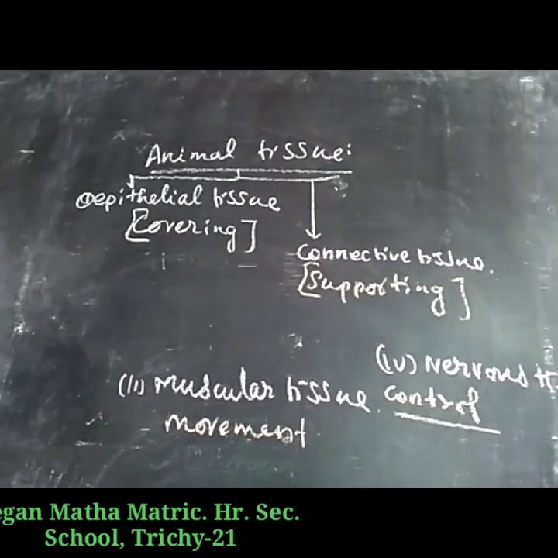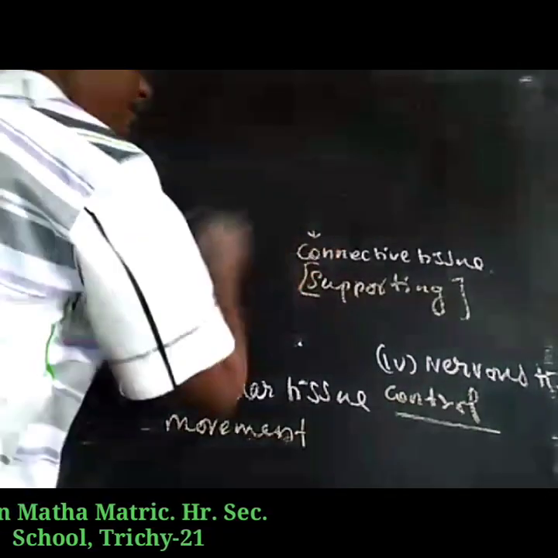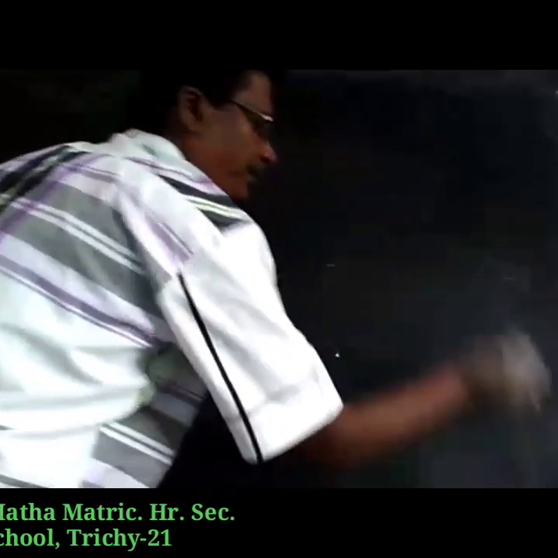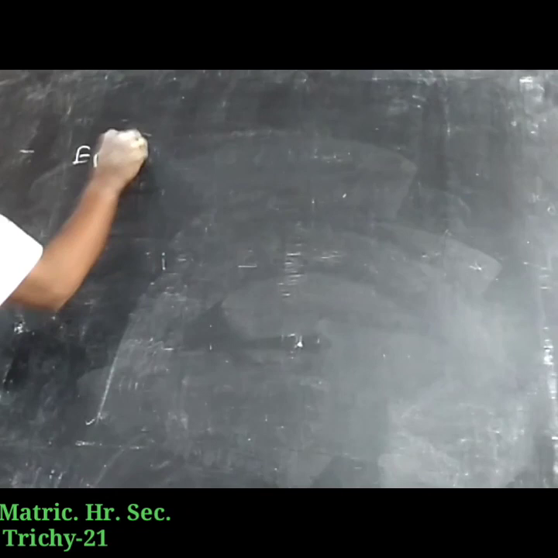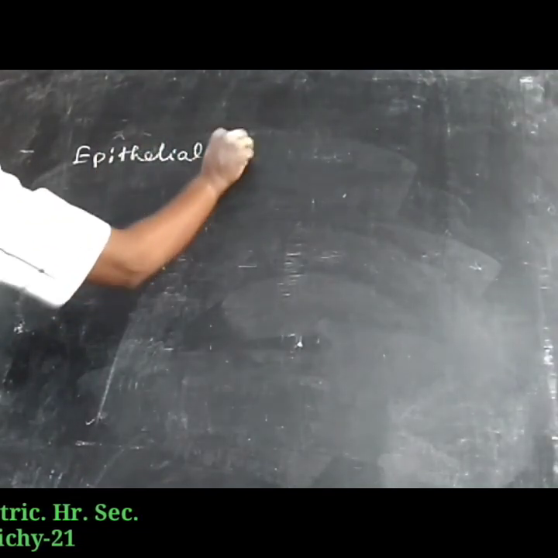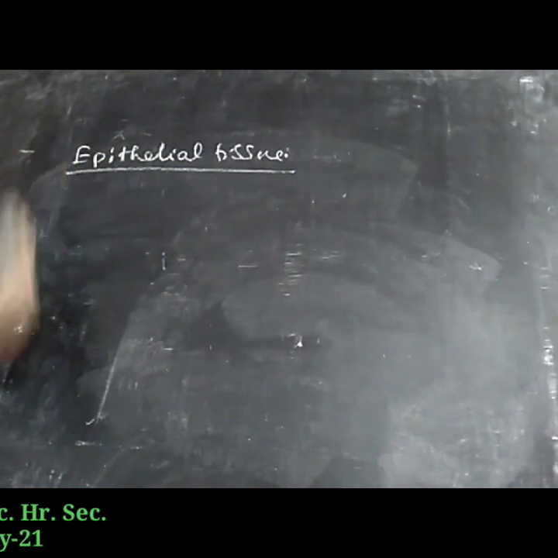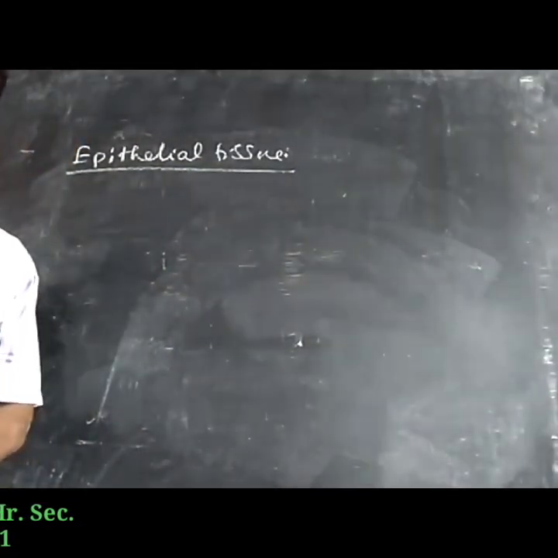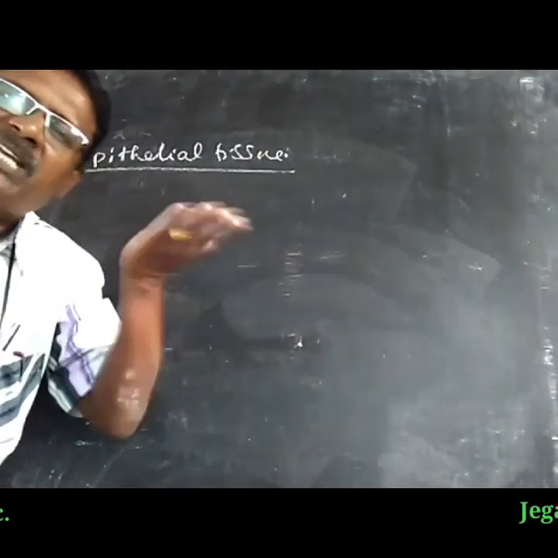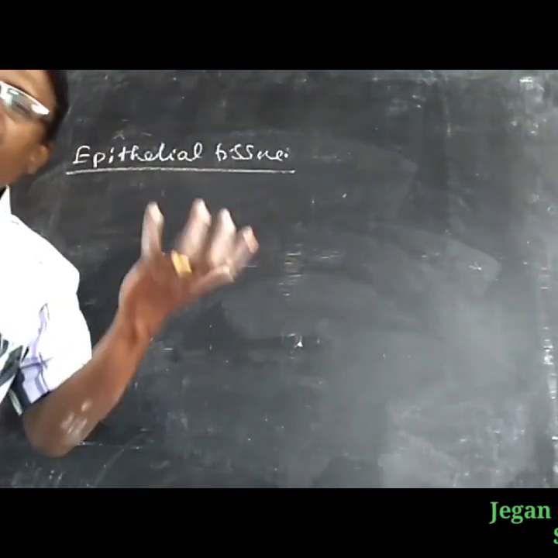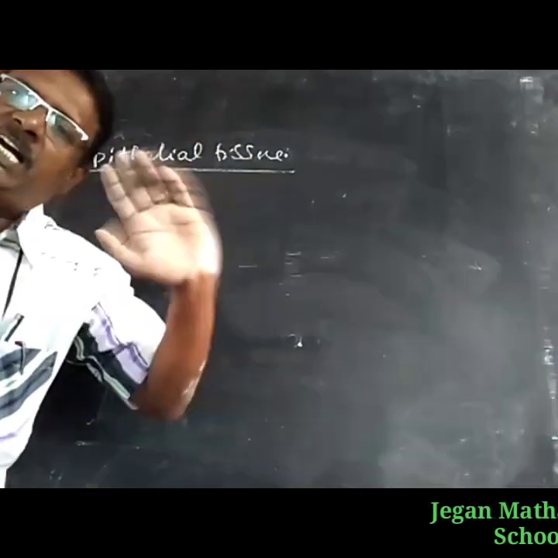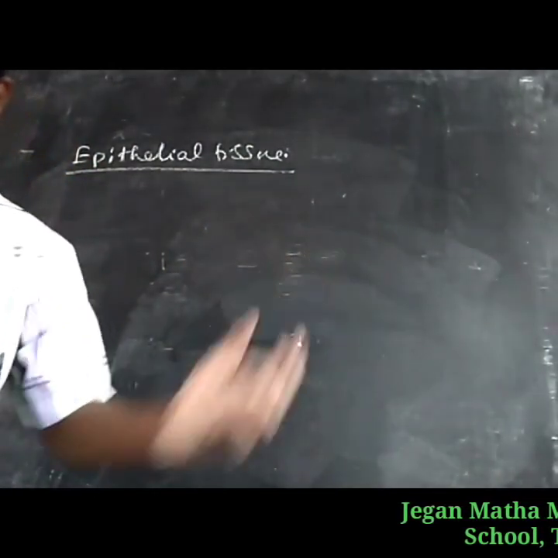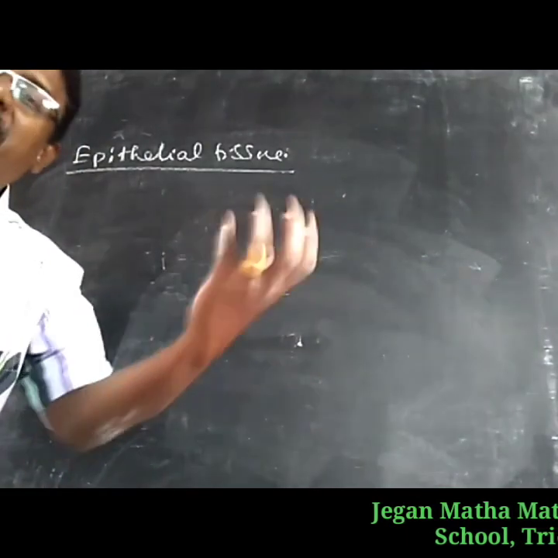The first topic is epithelial tissue. It is a sheet of cells. They occur in a layer of cells, covering the body surface as well as the body organs, or lining the body cavity.